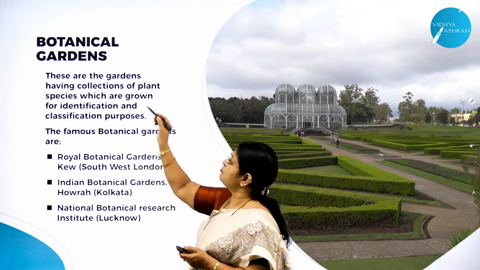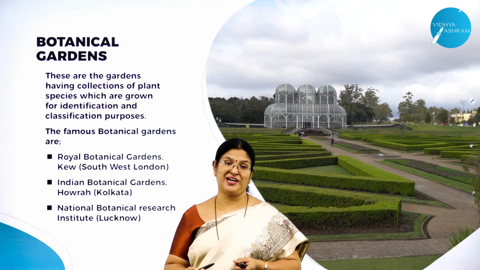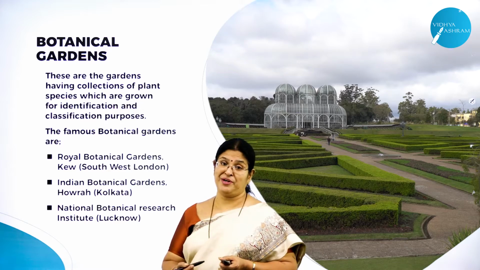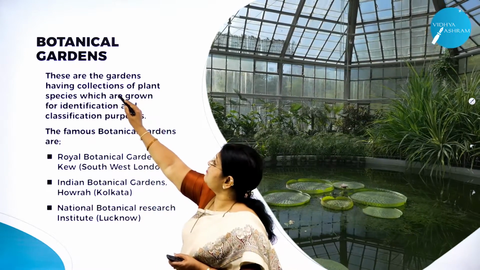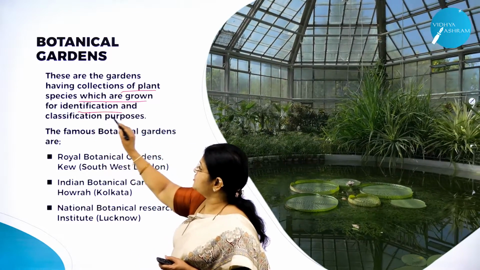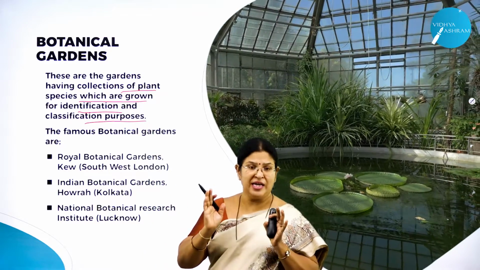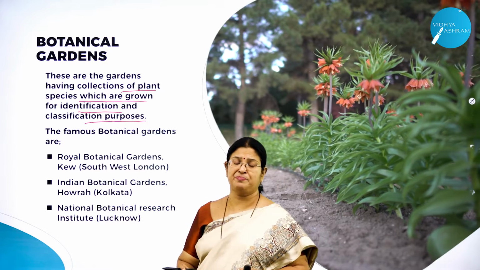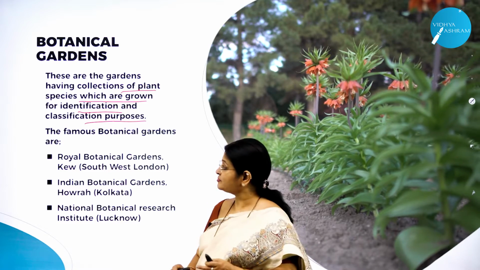Moving on to the next, botanical garden. Who does not like to go to a botanical garden? For example, all of you might have visited Ooty Botanical Garden, right? So what are these gardens? These are the gardens having a collection of plant species which are grown for identification and classification purposes. So that is one particular area or garden where you will get all the varieties of plants preserved and conserved. Nobody is allowed to touch the plants also.